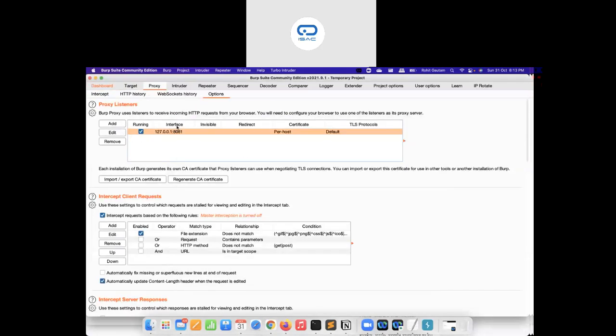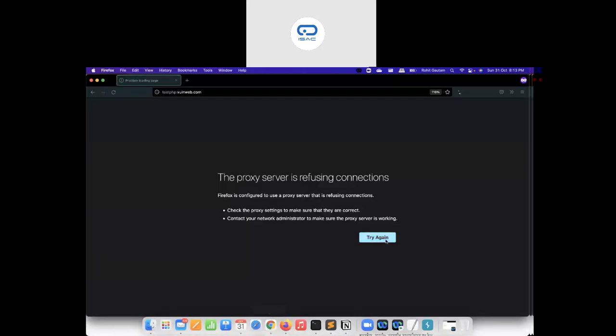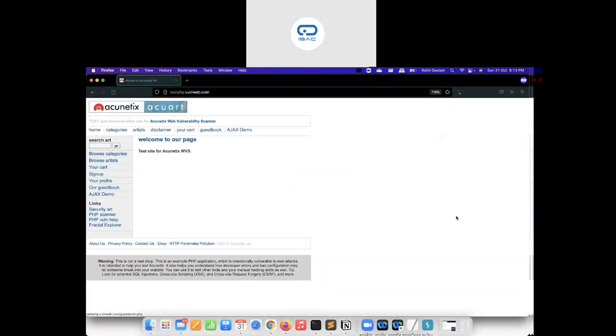So I'm going to quickly configure my Burp Suite on port 8081, and let's try to reload this target. Okay, the target has successfully opened. Now I'm going to log in, because I want to test for POST based SQL injection. I see a lot of people test for GET based, but they do not test for POST based. So you should also always try to test POST based SQL injection as well.